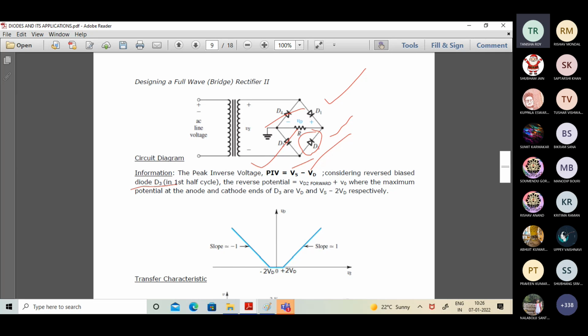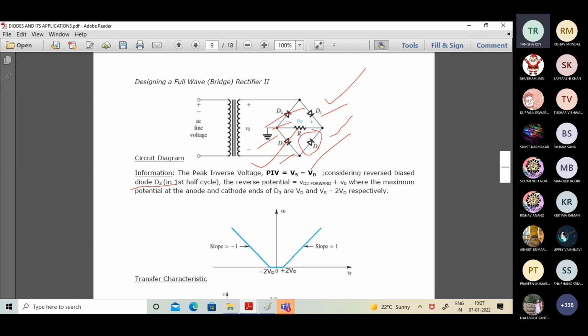For the load resistance R, this side is plus, this side is minus. For D2, this side is plus, this side is minus. But for D3, under reverse potential, the cathode end is plus, anode end is minus.